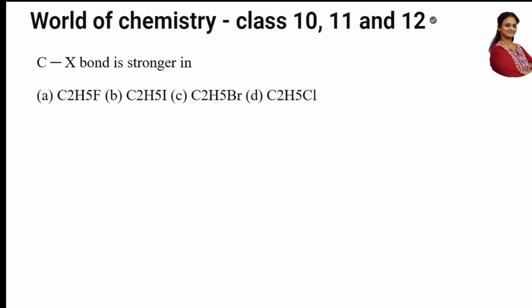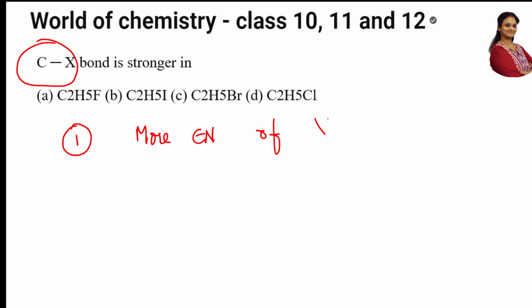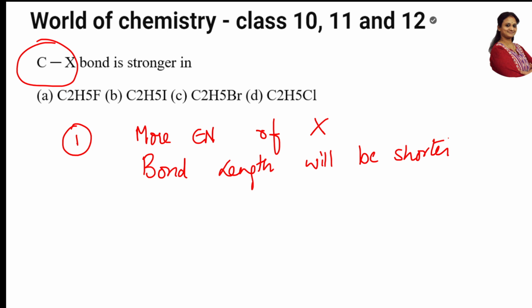Easy, very easy question. CX bond is stronger in which? So when somebody is talking about the nature of bond, only one logic you remember. The logic is, the more the electronegativity of halogen X, the bond length will be shorter because it will drag the electron density. When the bond length is shorter, what will happen to the CX bond? CX bond is strong or weak? CX bond is very, very strong. Correct? Now, this is the rule.